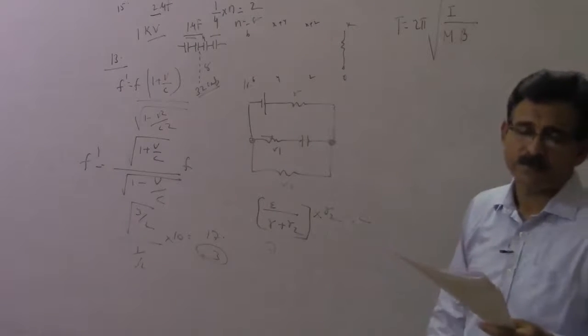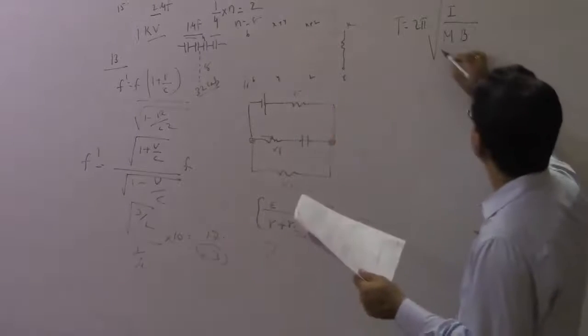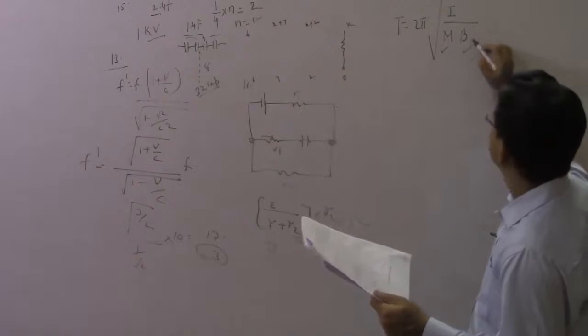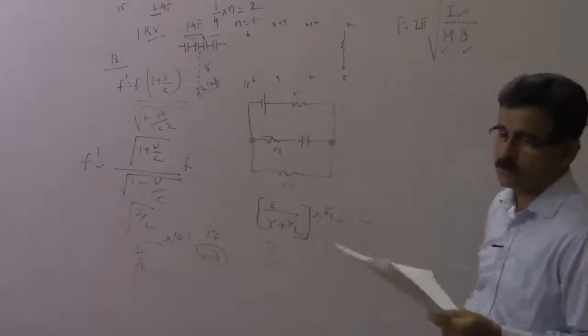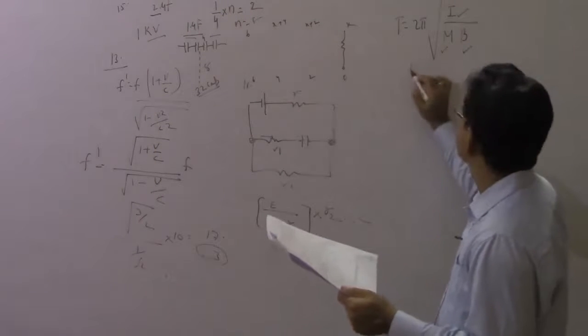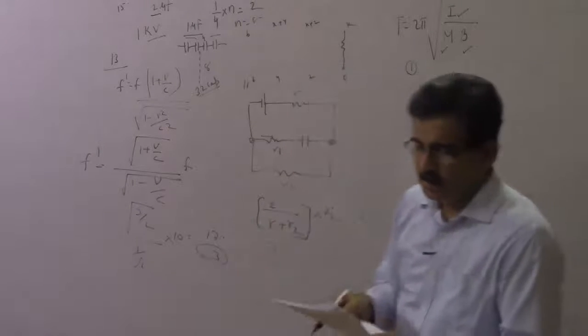In the question you are given the magnetic moment, you are given the b, and you are given the I. You know the value of pi, you know the value of 2, plug in the values, you get your answer, the answer will be 1. I am not doing the calculation, okay.